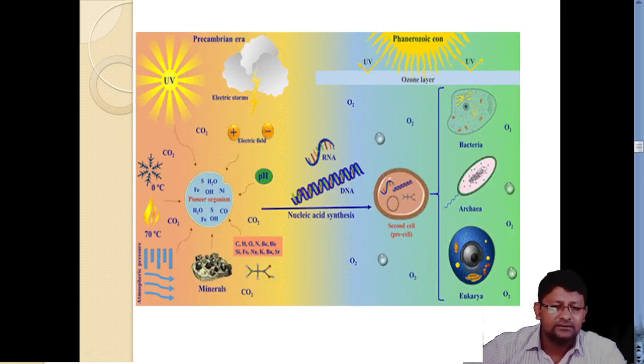As you can see in this diagram here, how the energy from the sun and then all these gases were reacting in the atmosphere, they condensed, then they gave rise to some organic molecules. Under the electric discharge, energy was provided, and some of the energy from the ultraviolet rays of the sunlight is provided.